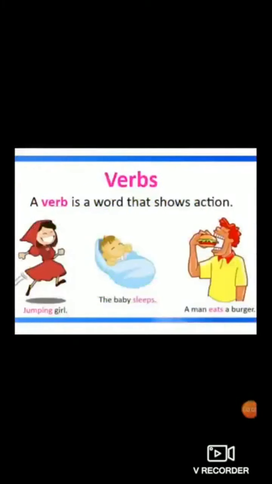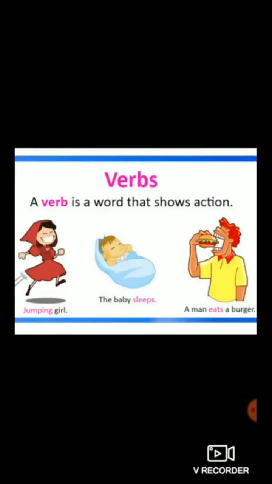So children, before trying to understand the concept of transitive and intransitive verb, let me introduce you all to what is a verb. So what is a verb, children? Already you have learned this in lower standard.